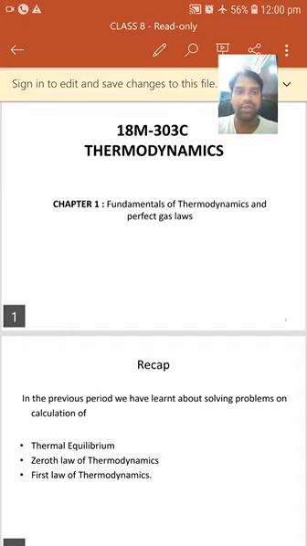So heat flows from the hot body to the cold body due to the temperature differential. The difference in temperature between the two bodies decreases with time, and finally they reach the same temperature, and further heat flow will not take place, right?